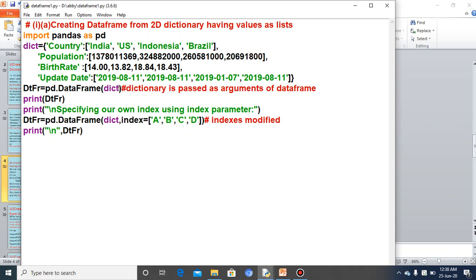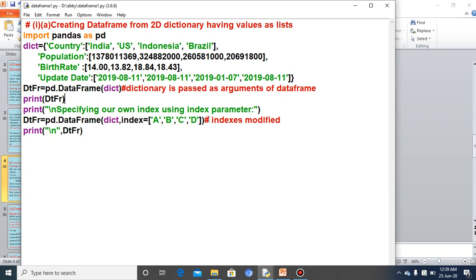What is the name of the dictionary? The dictionary name is dict. Clear? Then we have taken the output for DTFR. And again one more print is given, because by default the row index will be coming as 0, 1, 2, 3, 4. If I want to change or specify another index, then we can use the index argument here, as I told in the slides. If you want to change the index, you can write another index inside this index argument, but you have to make sure that each value is written under square brackets.